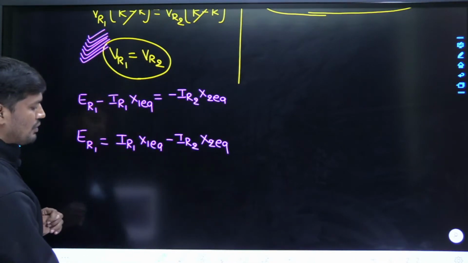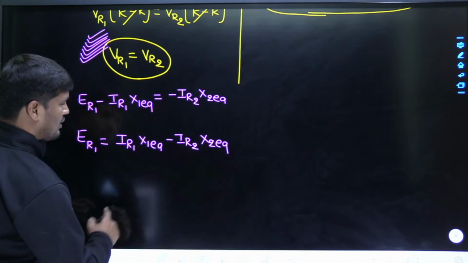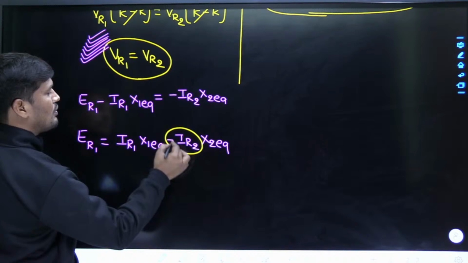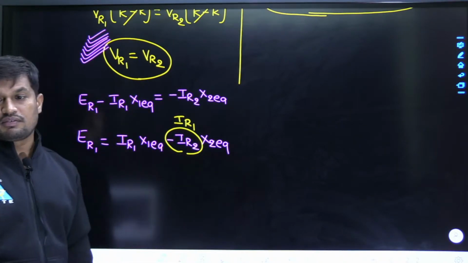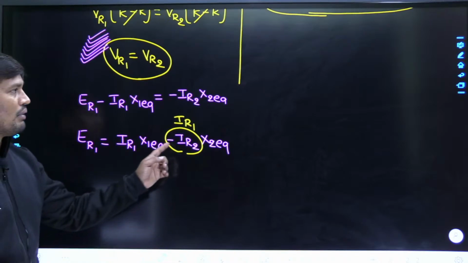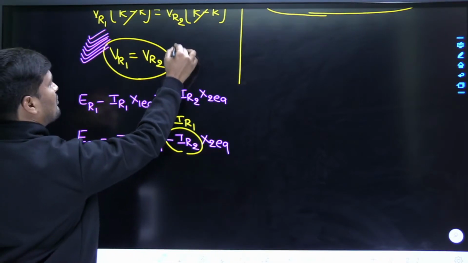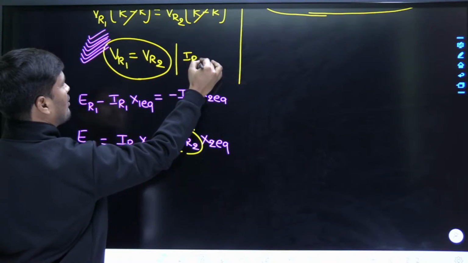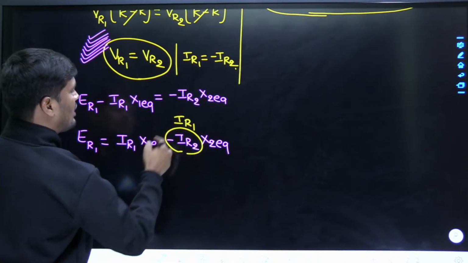In order to write it, what we have to do right now? The negative sequence current is going to be replaced by the positive sequence current. You tell me, minus IR2 is equal to VR1 is equal to VR2, one expression we got. Another expression is IR1 is equal to minus IR2. Therefore, in place of minus IR2, I write IR1.